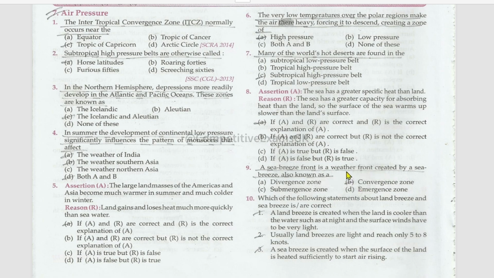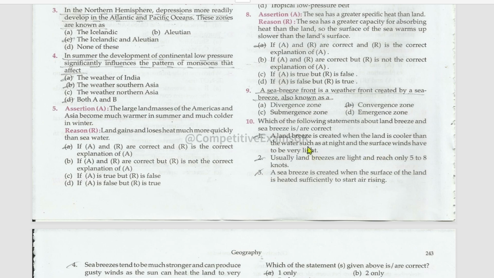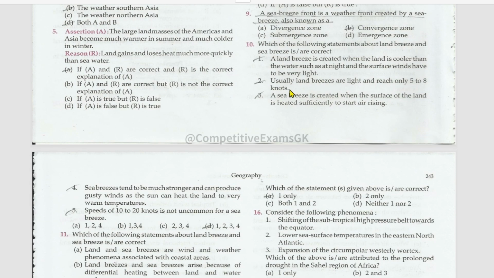A sea breeze front is a weather front created by a sea breeze, also known as a convergence zone. Which of the following statements about land breeze and sea breeze is or are correct? A land breeze is created when the land is cooler than the water, such as at night, and the surface winds have to be very light, right? Usually, land breezes are light and reach only 5 to 8 knots. This is also right.